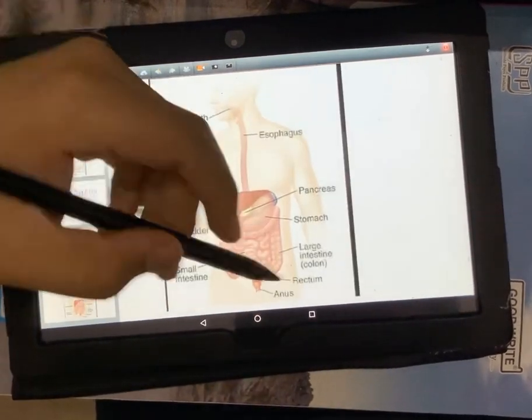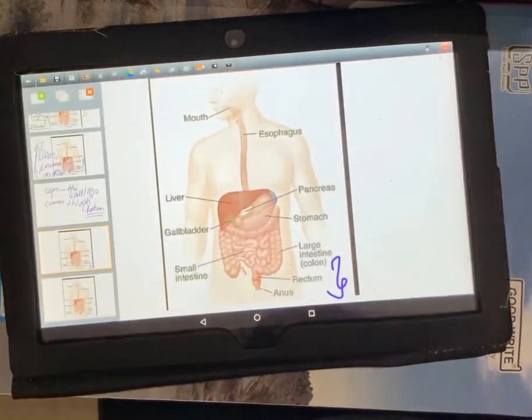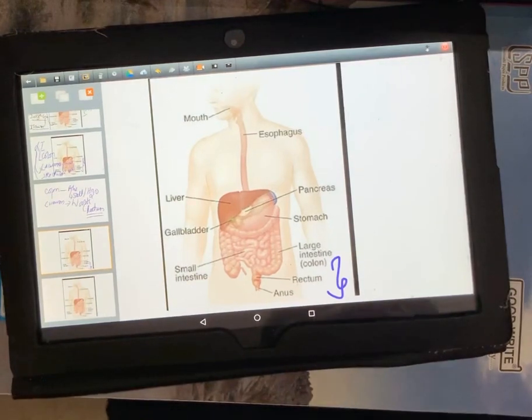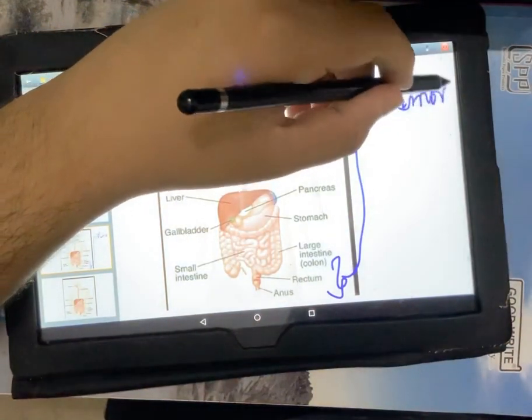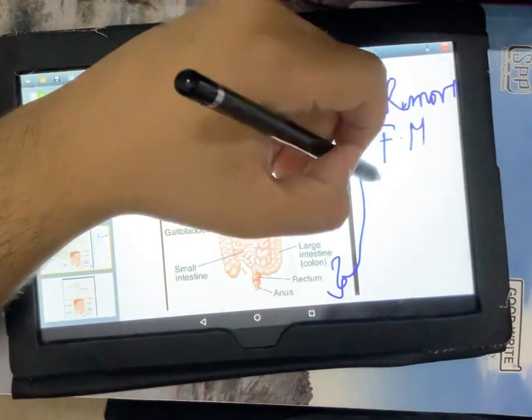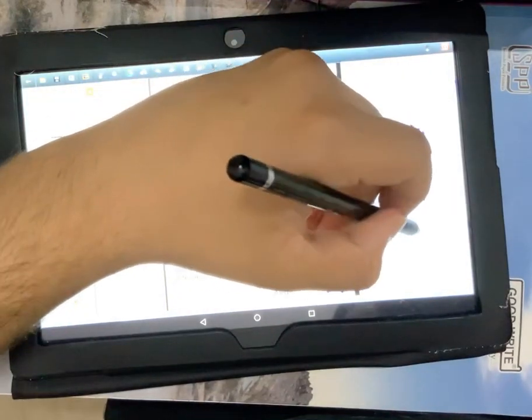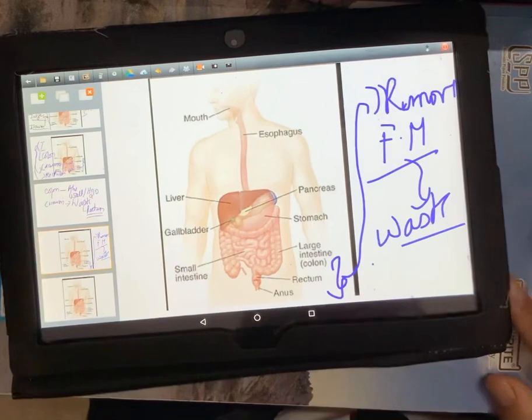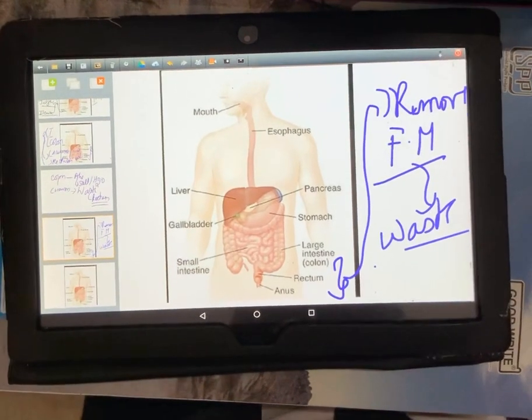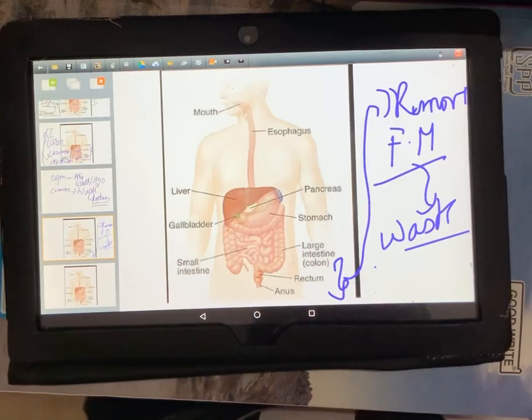Just see now. These last two parts, rectum and anus, are responsible for removal of the waste product which we call the fecal matter. So they remove fecal matter, which is the waste product. The rectum stores the fecal matter, and then on the urge for removal, the anus is the opening from which the fecal matter is removed, and that is called ejection.